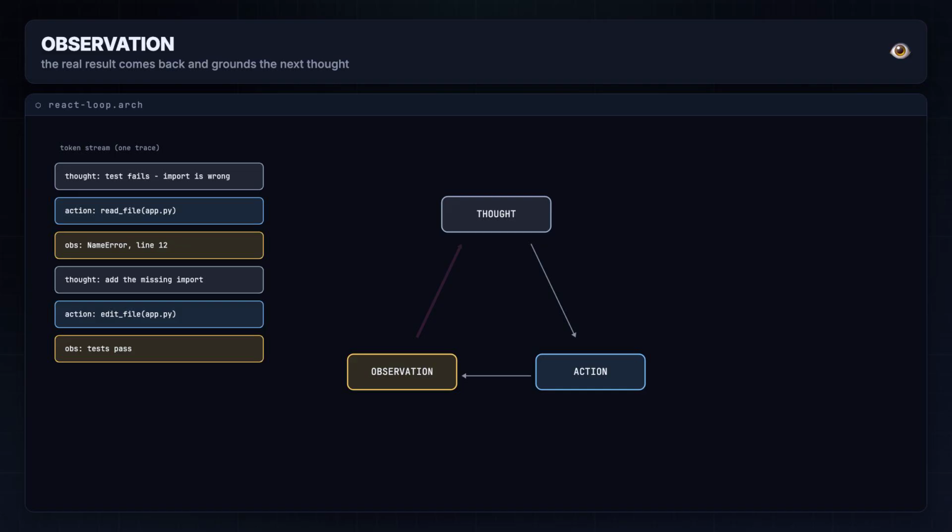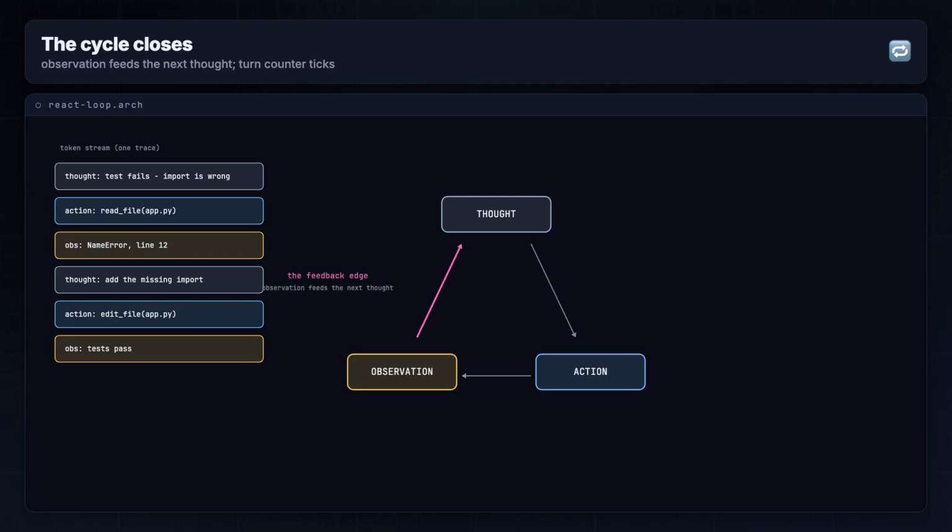Observation in gold. The tool runs and the real result comes back: test output, file contents, an error. This is the moment that grounds the next thought. Codex CLI frames it exactly this way. Think, then act, then observe.